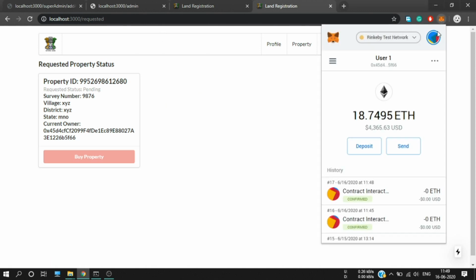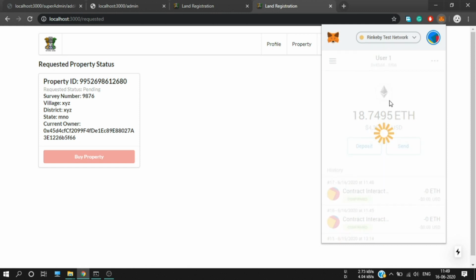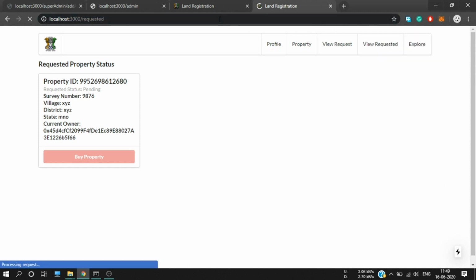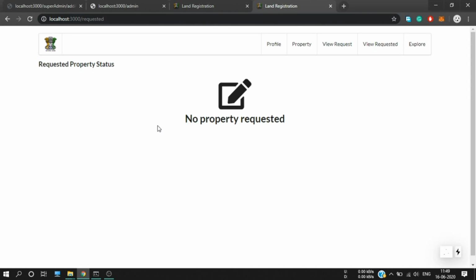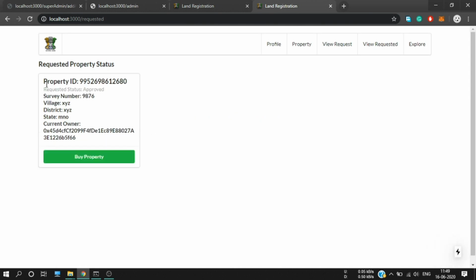Now let me switch back to user number 2 and refresh this requested page. And now, as you can see, request status has been approved. So now I can buy the property.